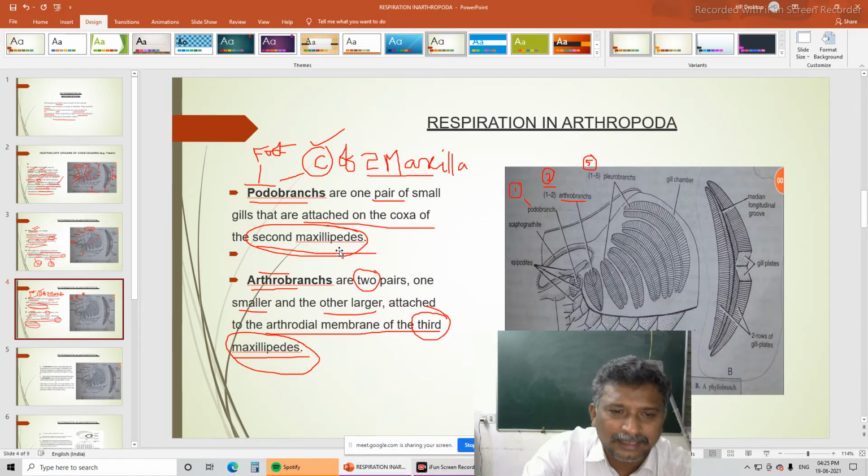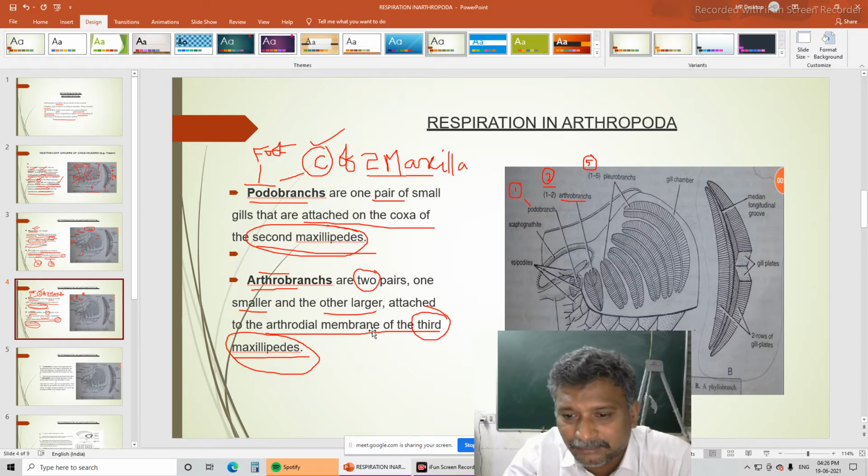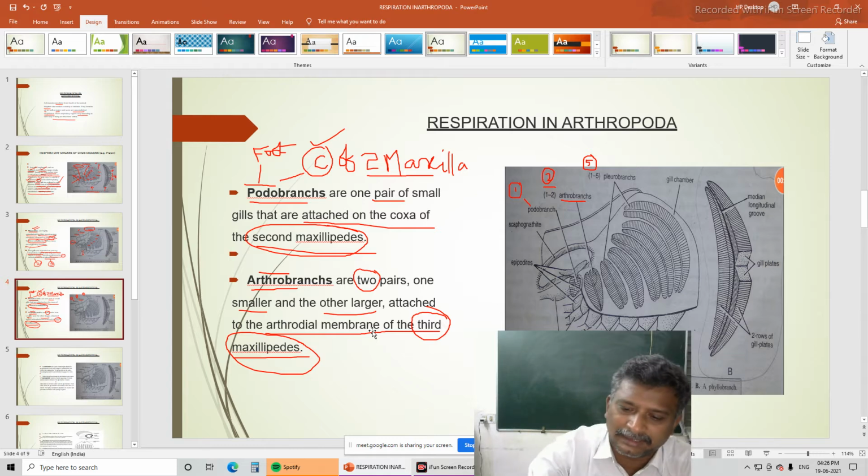So do you remember podobranchs and arthrobranchs? Podobranchs means one pair of small gills simply attached on the coxa of the second maxillary ped. Arthrobranchs means they are simply 2 pairs. One is a smaller pair and the other is a larger pair. They are located on the third maxillary ped, especially on the arthroidal membrane of the third maxillary ped.